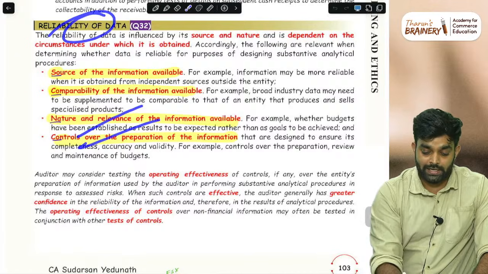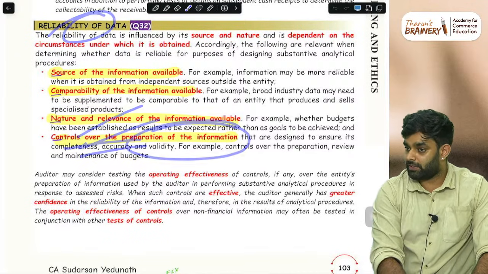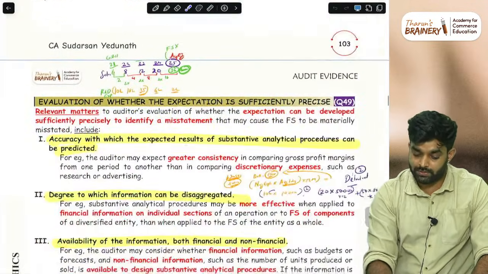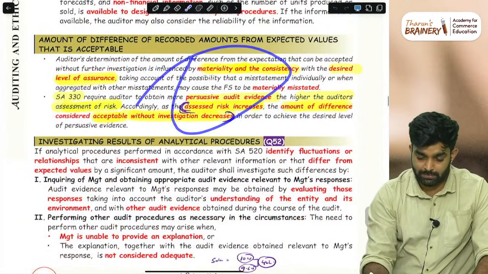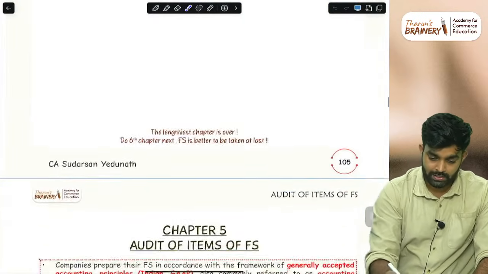So, reliability of data, then controls over the preparation of the information. What are the internal controls over it? If they are good, it is done. Then this is all easy. Then the amount of differences that is acceptable, done. Analytical procedure is also done.